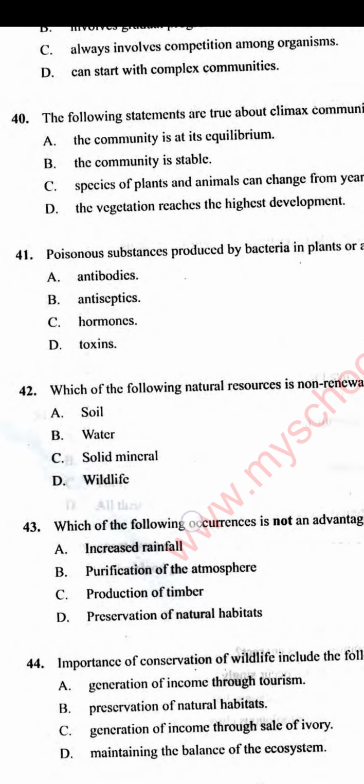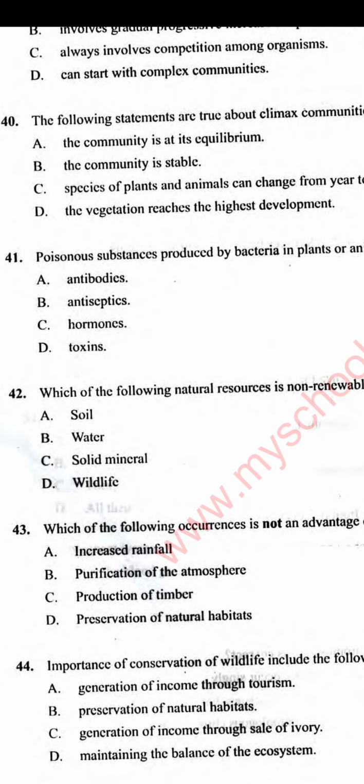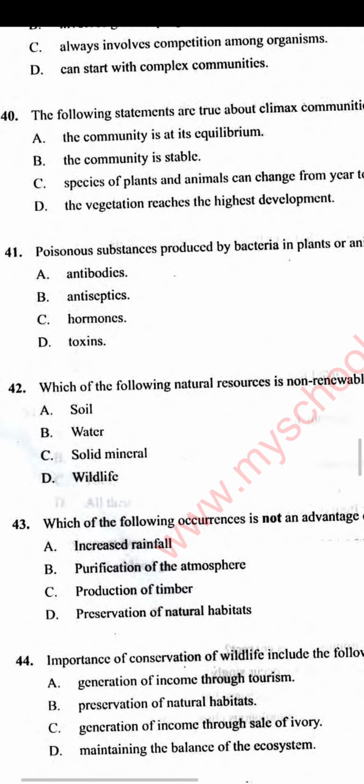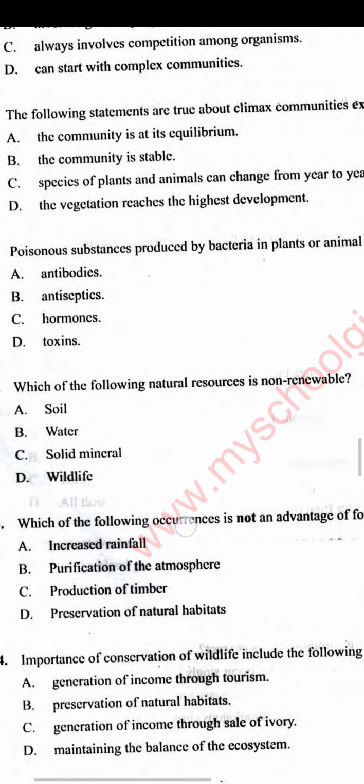When I say limited supply, I mean with time it can run out of supply, unlike soil, water, and wildlife, which are in excess supply. I agree they are all natural resources, but solid minerals are non-renewable, and these solid minerals are in limited supply because of the long time it takes for them to replenish.